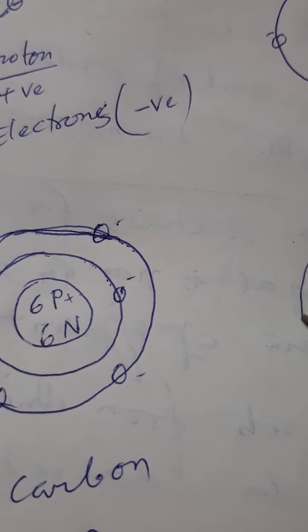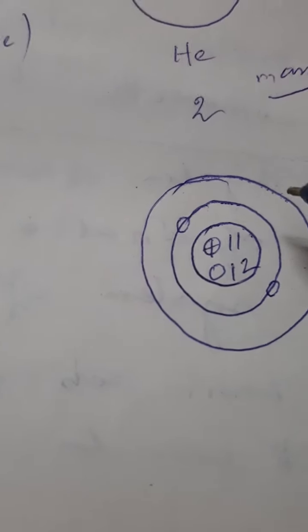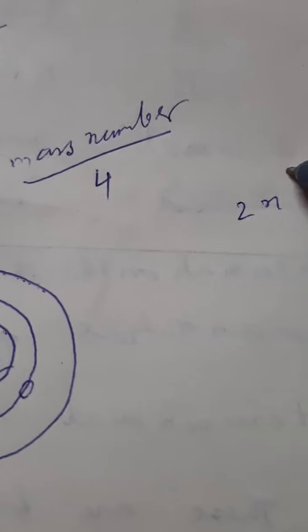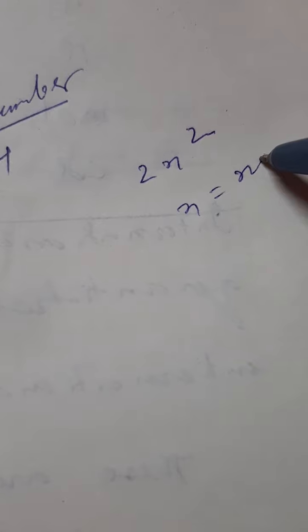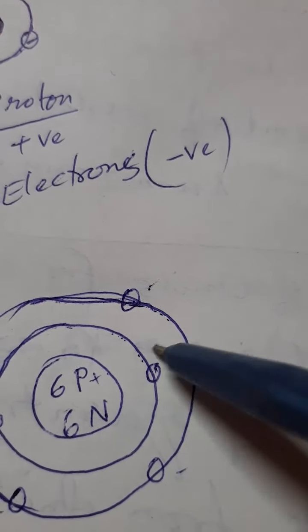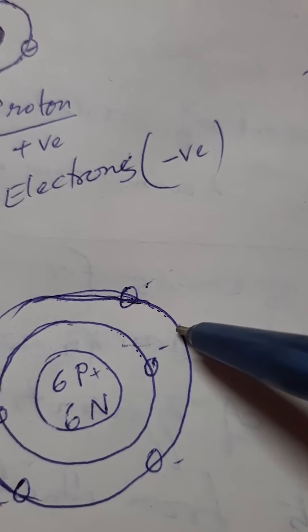Next you go to the second orbit. How many electrons can be there? Here is a formula, the 2n square formula. N equals the number of the orbit.